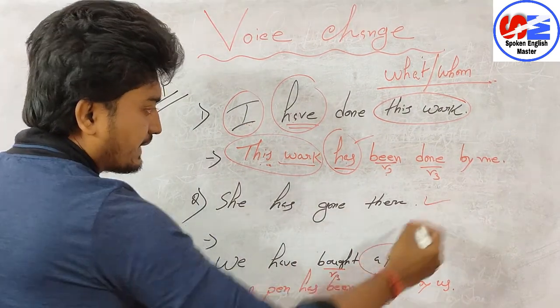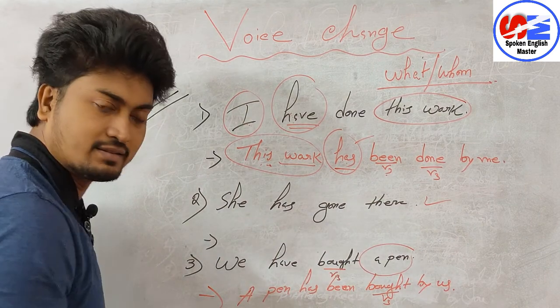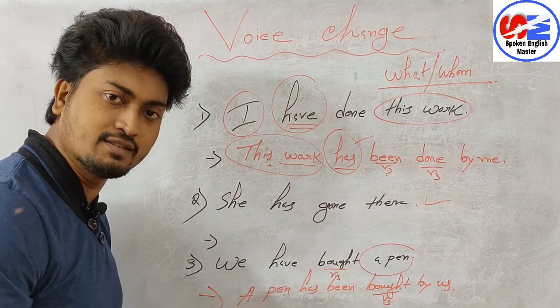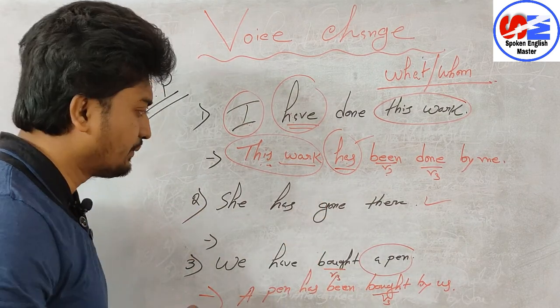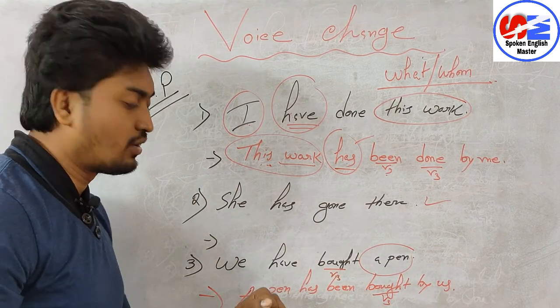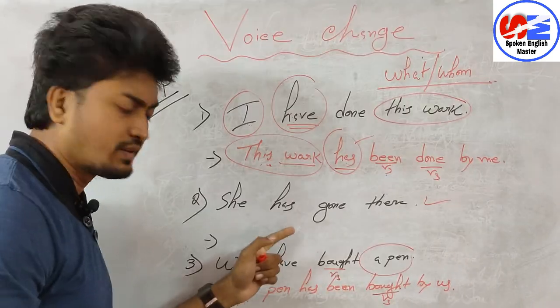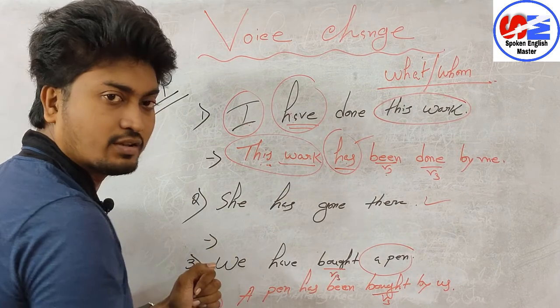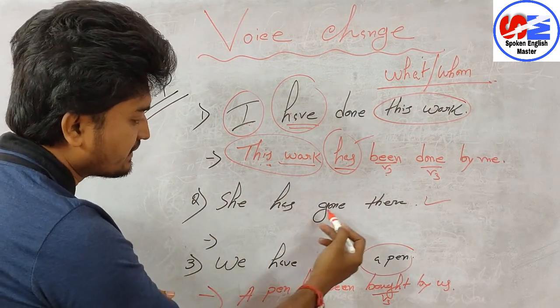Now come to this part. Can you do this one? She has gone there. Can you change it into passive voice? Have you tried? If you have tried, tell me the answer. Here, can it be done or not? Are you finding any object or not? No object is there. She has gone there.